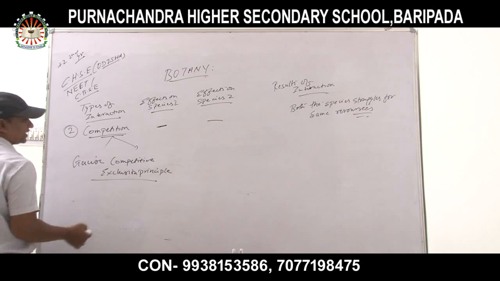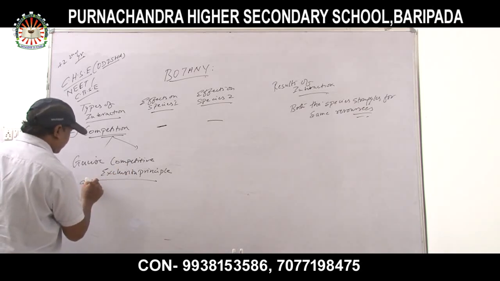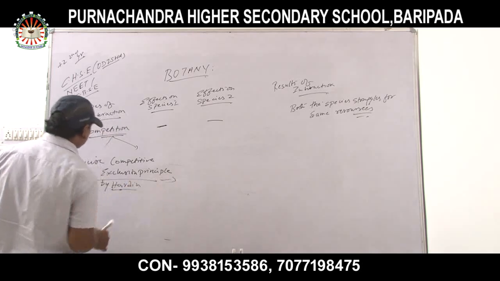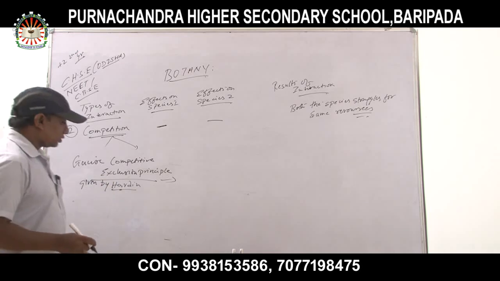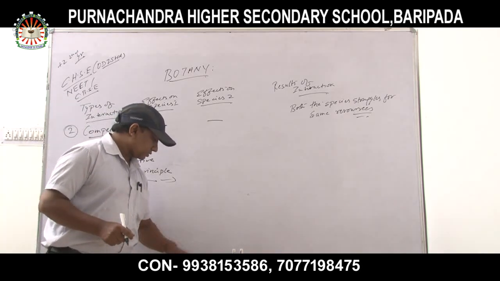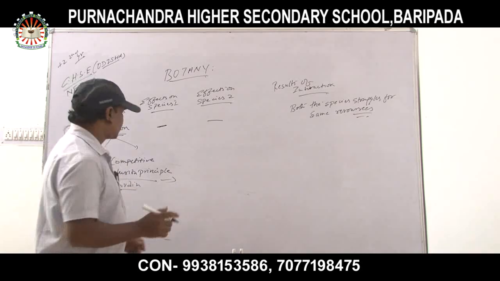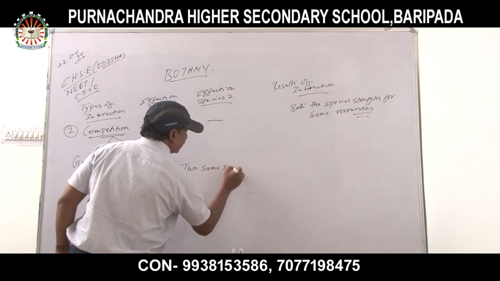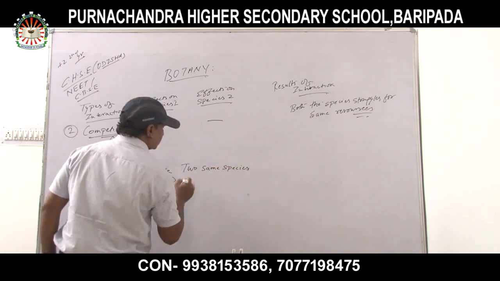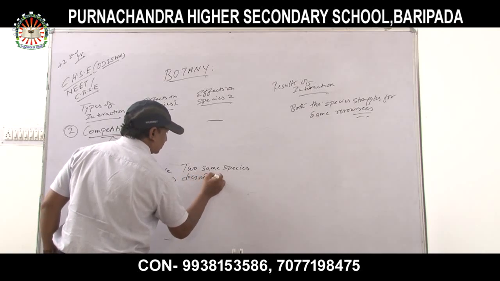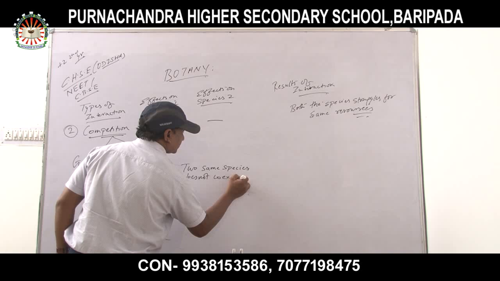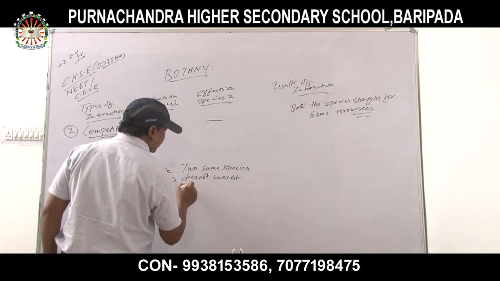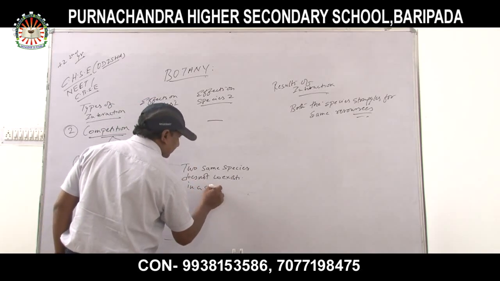Gause's competitive exclusion principle was given by a scientist called Harding. What happens in Gause's competitive exclusion principle? When two same species do not coexist in the same habitat,